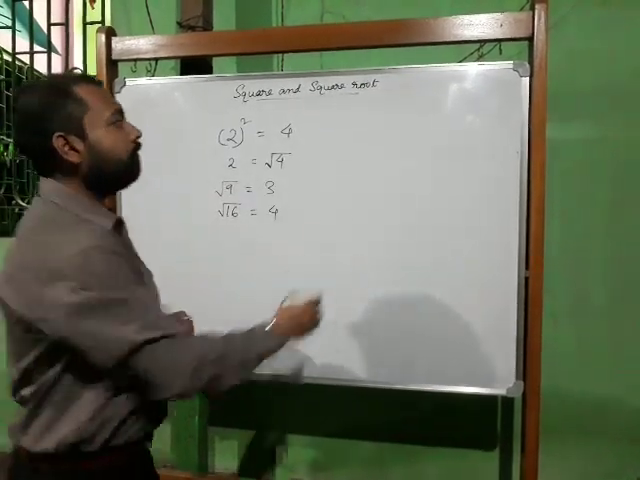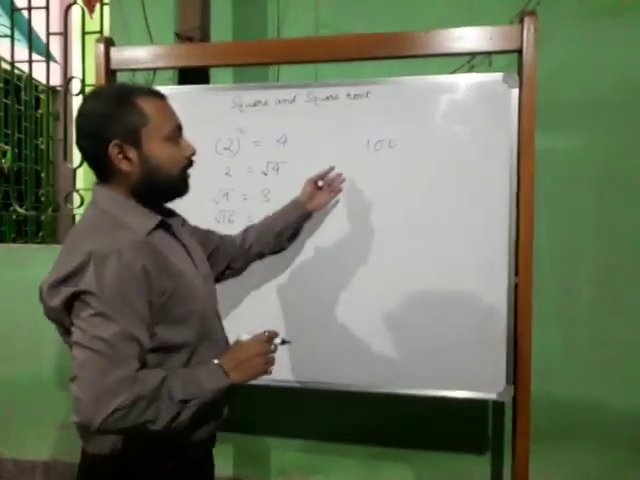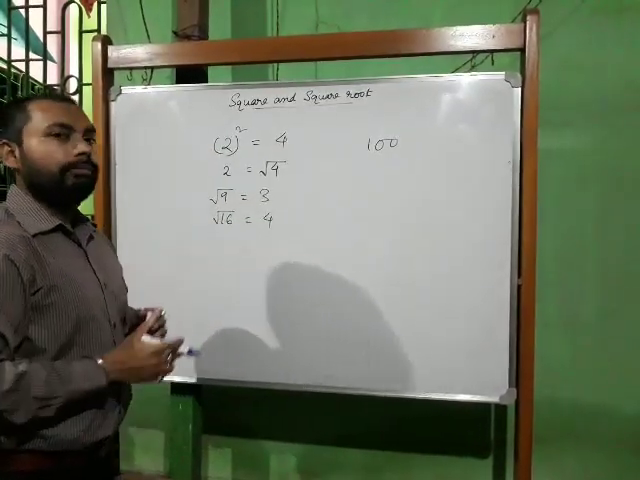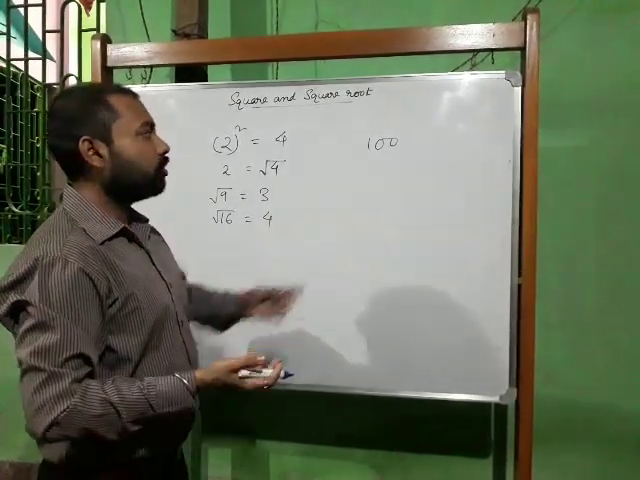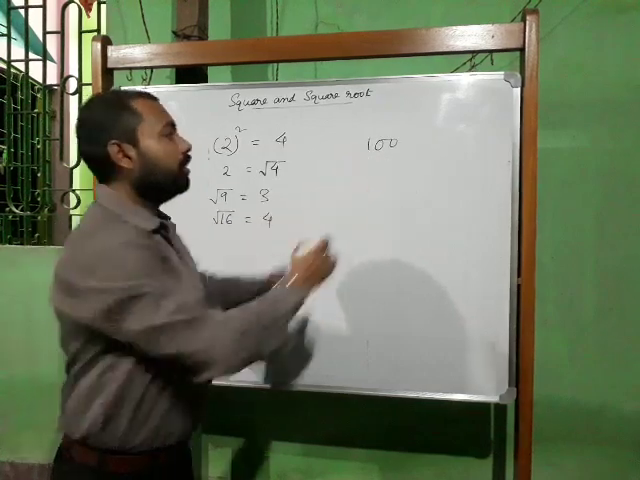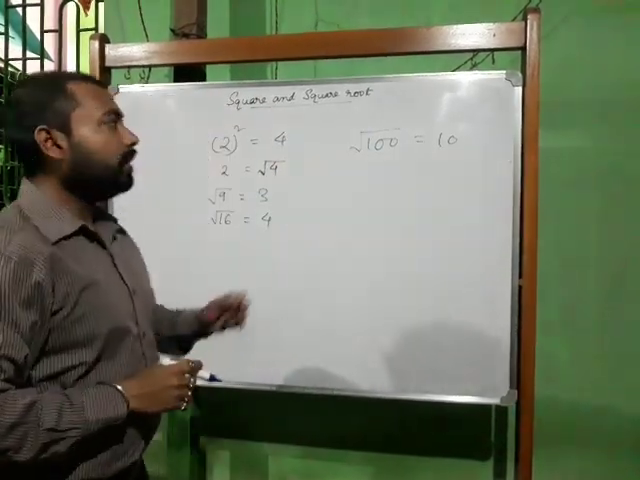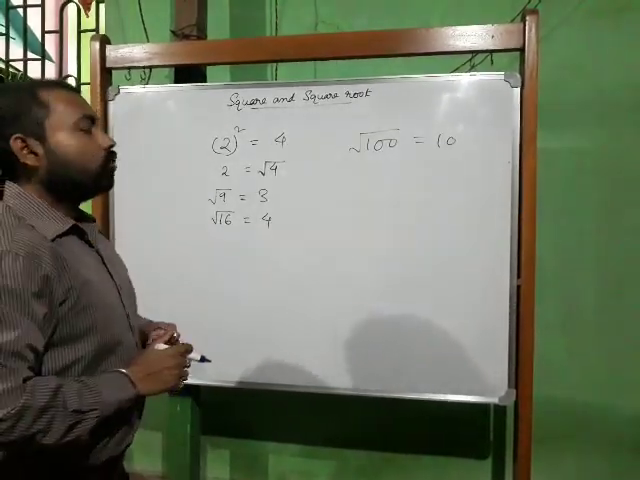Now if I give you 100, you can see that 10 into 10, if you know the multiplication of 10, then directly you can say yes, 10 into 10 is 100. So the square root of 100 is 10. Directly you can say. But if I give you a big number, then it will be difficult for you to say orally.